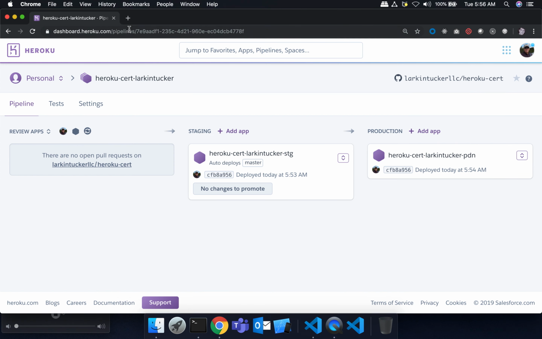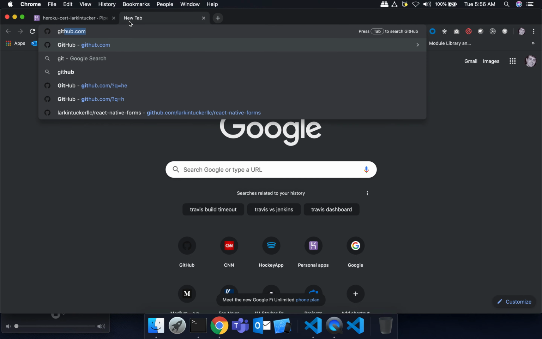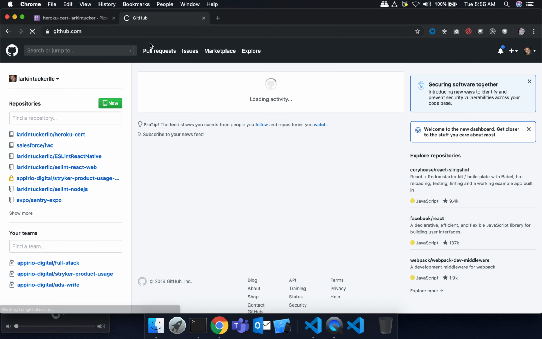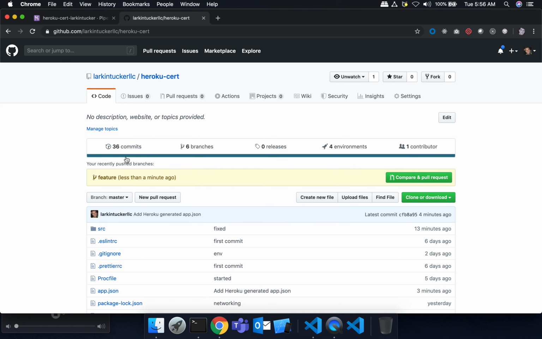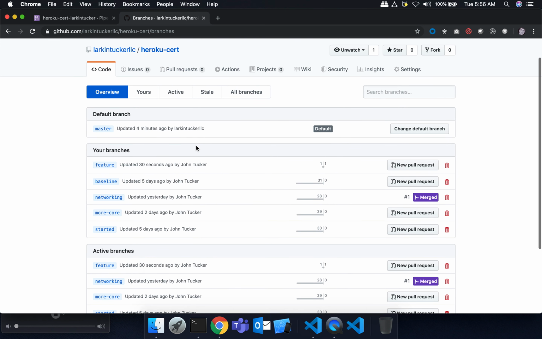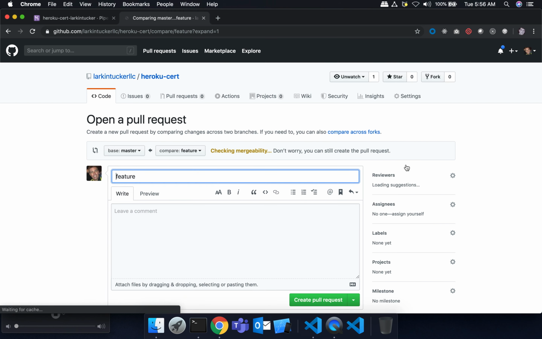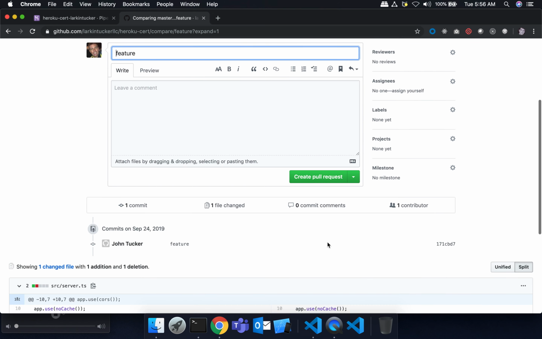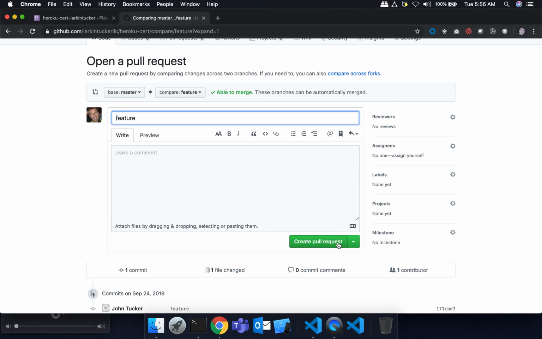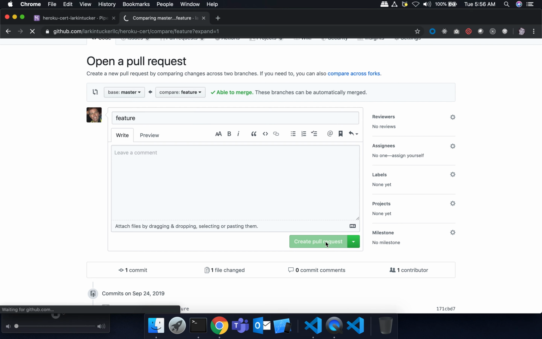Okay, so I've got a feature branch here. Go to GitHub. Branches. Okay, so here's my feature branch, and I can create a new pull request. Again, this is asking for a merge of feature into master, right? And that's it. So I should create pull request.